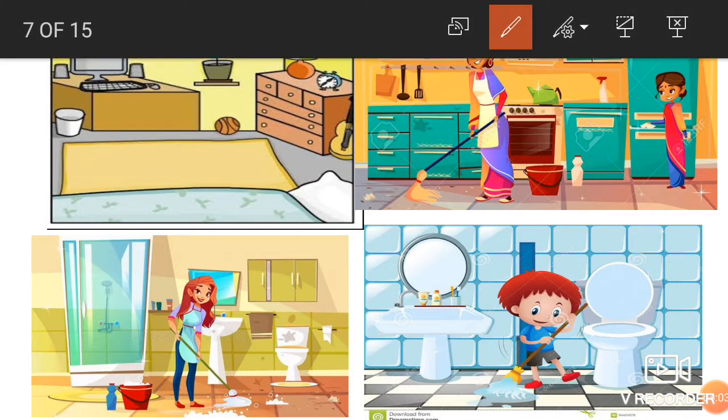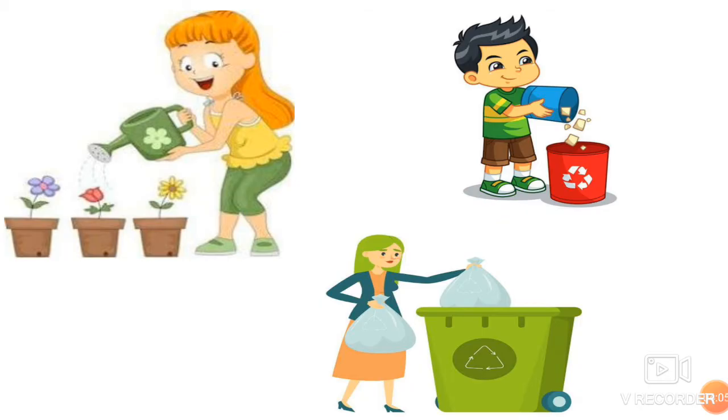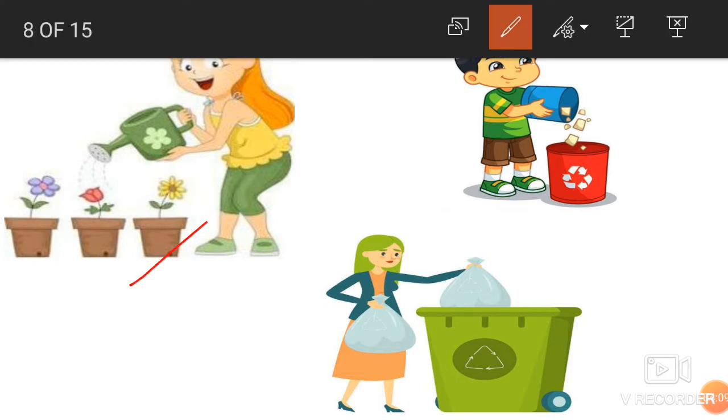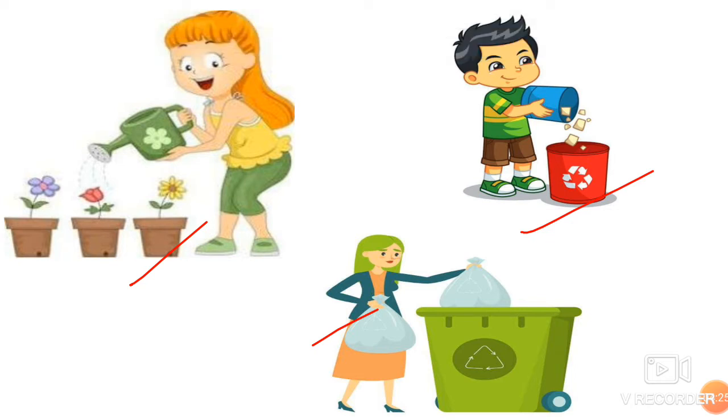Okay, children. See, we should water the plant every day. If we have grown the plant, we need to take care of it. We should throw the rubbish in the dustbin. See, look here how nicely they are showing good manners. It comes under good manners also. Healthy habits, children. This is what we should do.